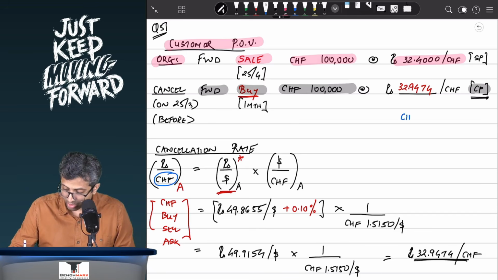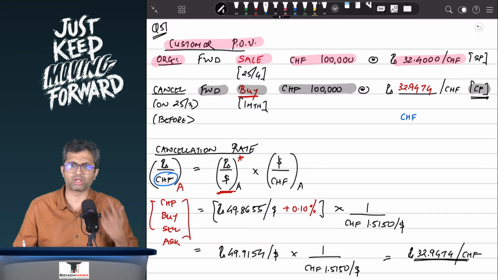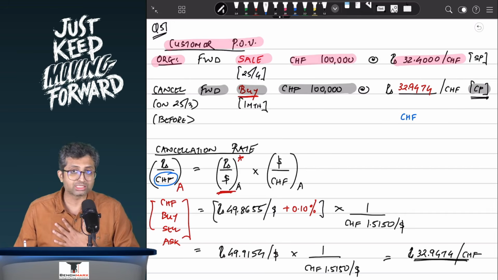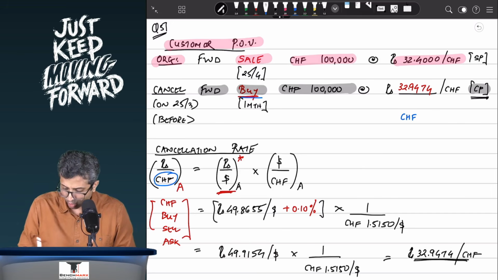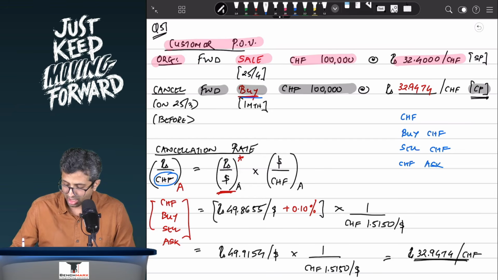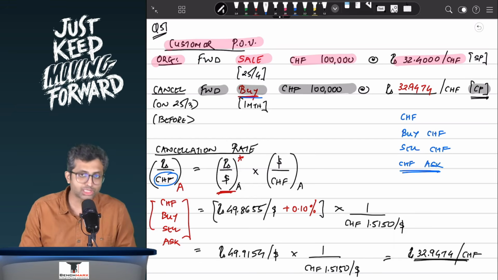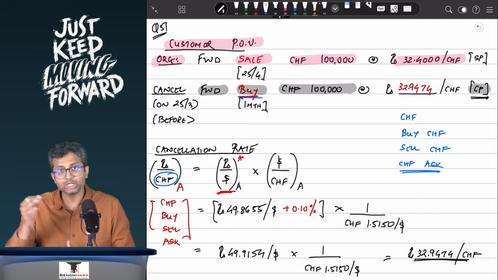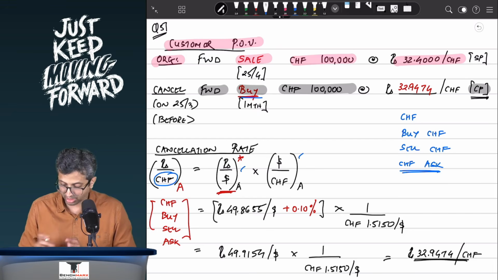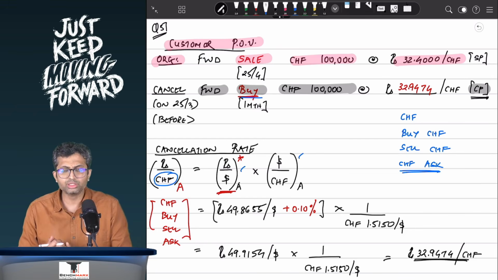So in the base, you have the Swiss franc, which means our strategy should be: today, in order to cancel, what do you want to do as a customer for the Swiss franc? You want to enter into a forward buy contract for the Swiss franc, which means the banker is going to sell the Swiss franc, and hence the relevant rate is the rupees per CHF ask rate. So you want rupees per CHF ask, but the question does not give it to you. There's an intermediate currency, the dollar, and hence rupees per dollar ask into dollar per Swiss franc ask. So over here, this is a cross rate.